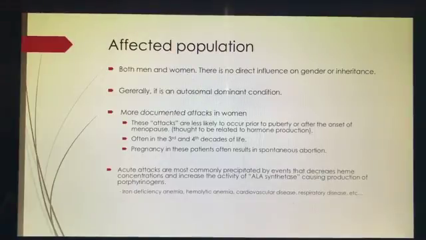Acute attacks are most commonly precipitated by events that decrease heme synthesis concentrations and increase the activity of ALA synthetase, causing production of porphyrinogens. Patients with a history of porphyria and, say, iron deficiency anemia, hemolytic anemia, cardiovascular disease, or respiratory disease are all specifically predisposed to acute exacerbations of their underlying porphyria, related to the increased activity of ALA synthetase in the effort to produce more hemoglobin.